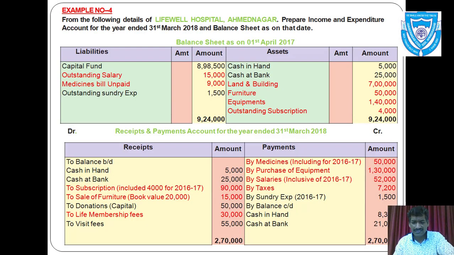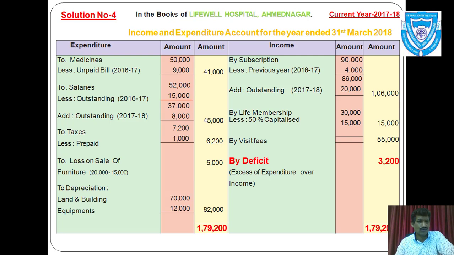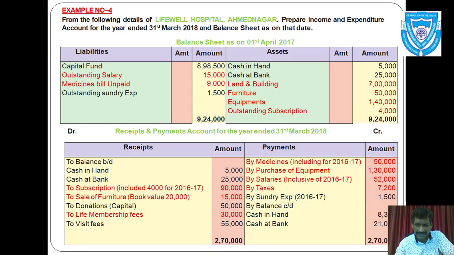Medicines rupees 50,000, but again it is said that it includes the year 2016-17, that means the previous year. So take it in inner column, to medicines rupees 50,000, and again it includes 16-17, but how much it is, you can see in liabilities.